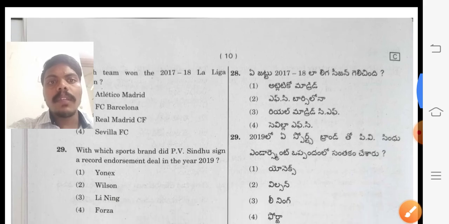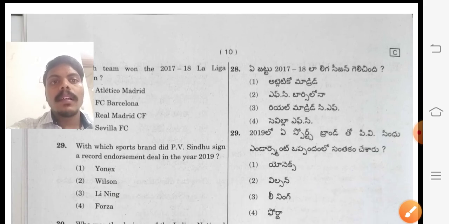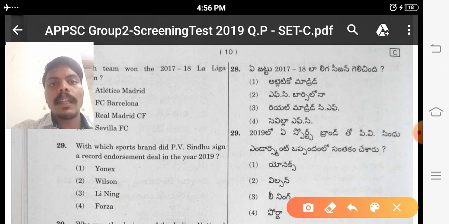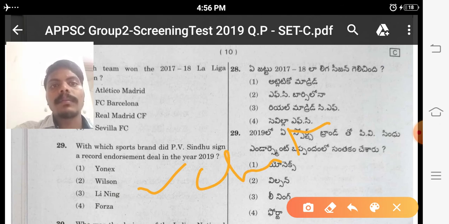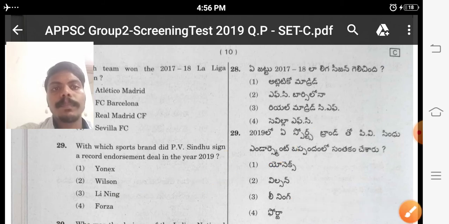Next one, which sports brand did PV Sindhu sign a record endorsement deal with in 2019? That is Li Ning, that is the Chinese one. PV Sindhu brand, that one. PV Sindhu is our badminton player.